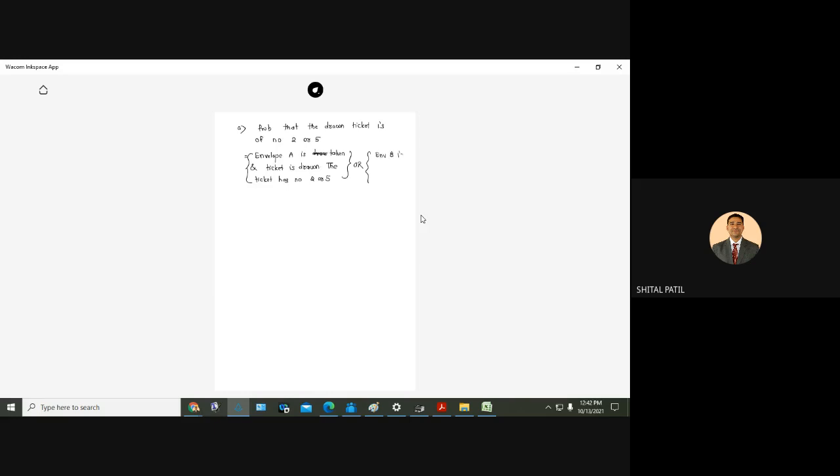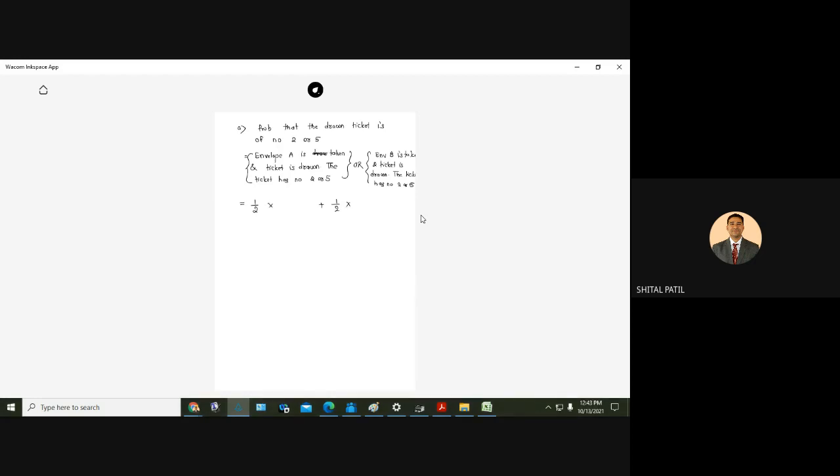Envelope B is taken and ticket is drawn. The ticket has number 2 or 5. Okay. What is probability that envelope A is chosen? Half. What is probability that envelope B is chosen? Half.